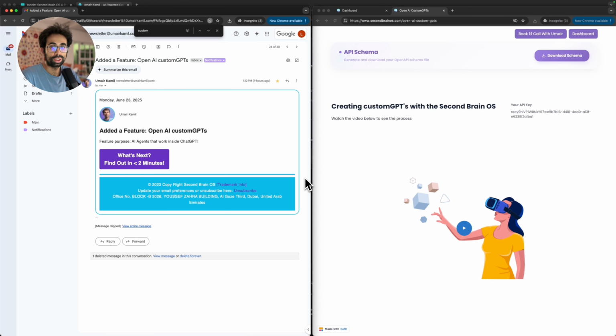It's a very straightforward, no fuss, hassle free, and completely no code way to build AI agents that work right inside of ChatGPT. I mean it, right inside of ChatGPT. What that means is you don't have a new monthly subscription, you don't have to switch away from your favorite AI tool, and you have nothing to worry about because it's hassle-free and works the way you already do. It feels natural, it feels easy. We're going to get straight into it.